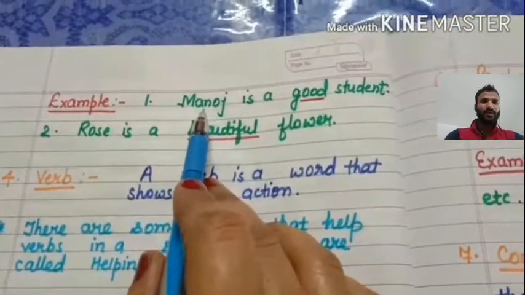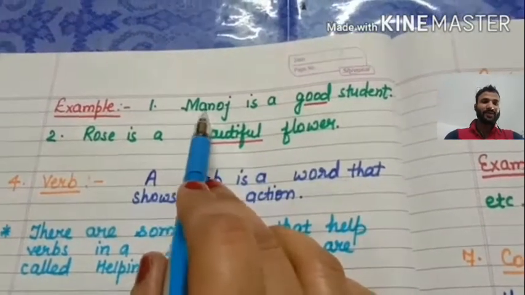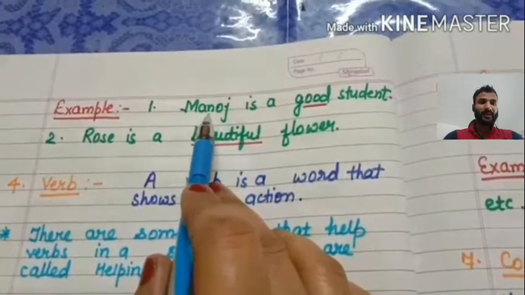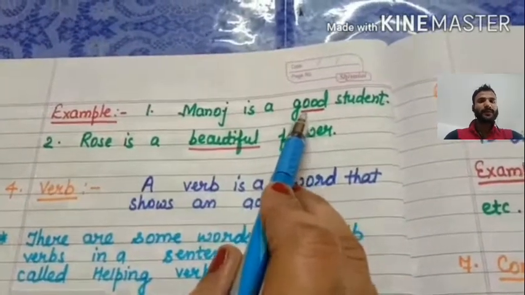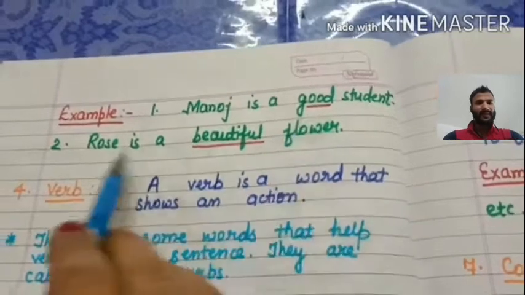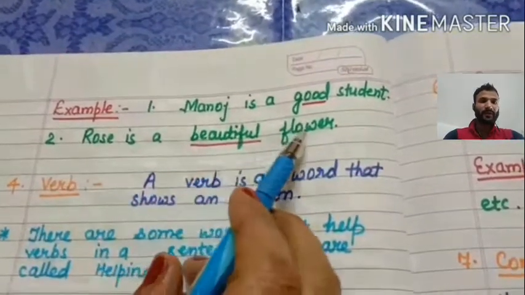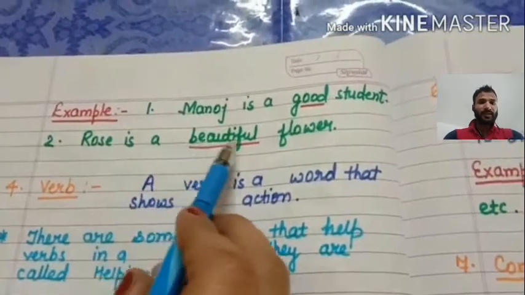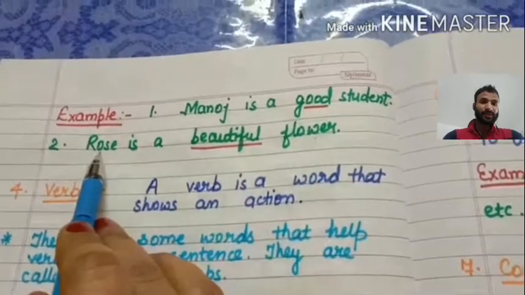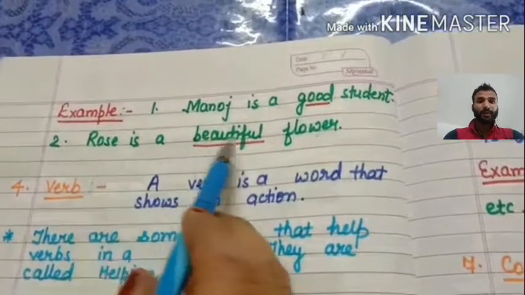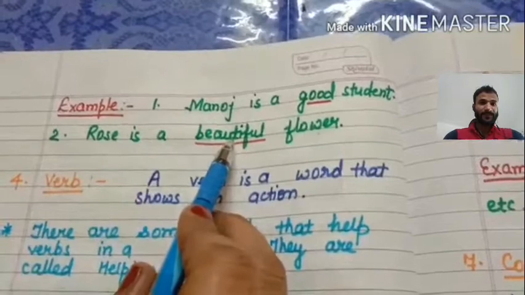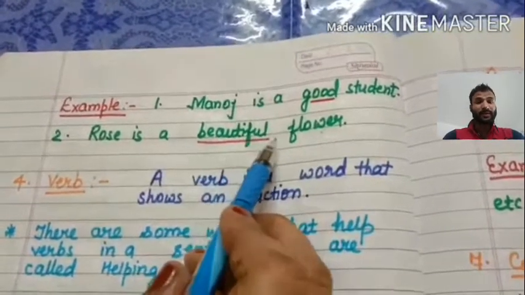Manoj is a good student. About Manoj, what is it? It is good. Good is what? Yes, correct, an adjective. Rose is a beautiful flower. Beautiful is telling you something about the rose and flower, that it is beautiful. It is very beautiful. So it is telling something about the noun.